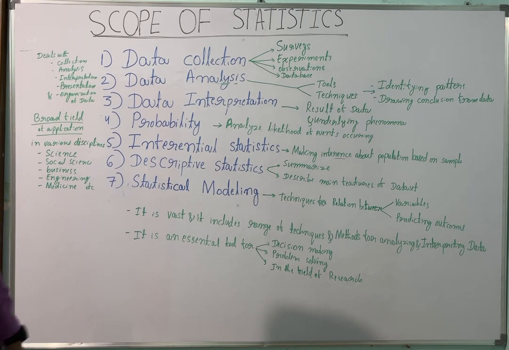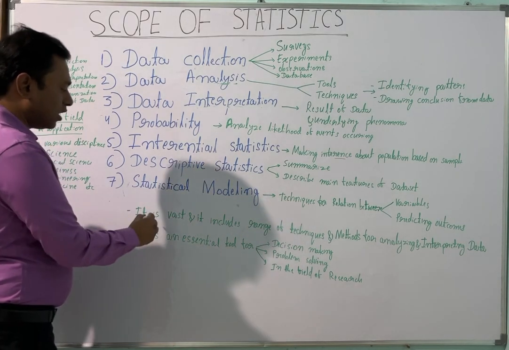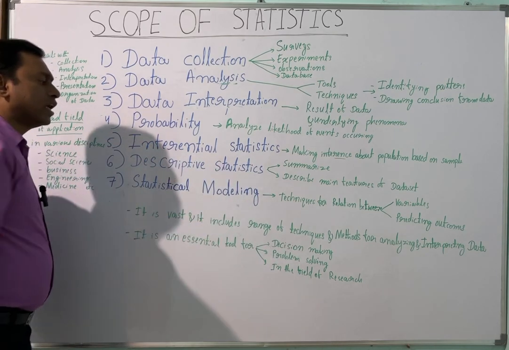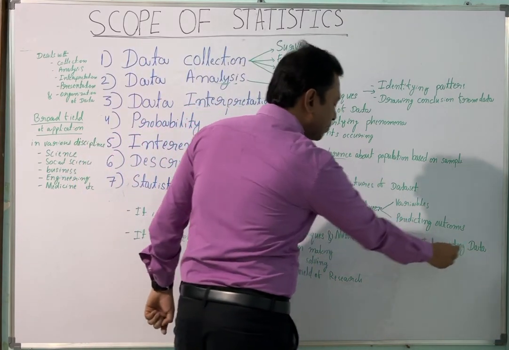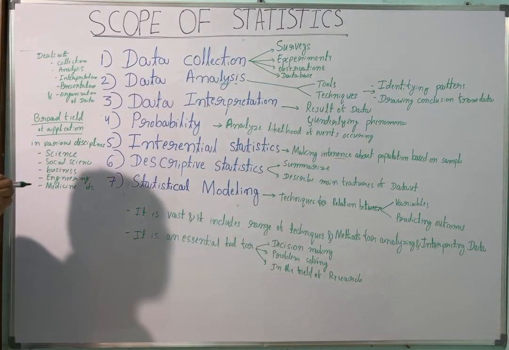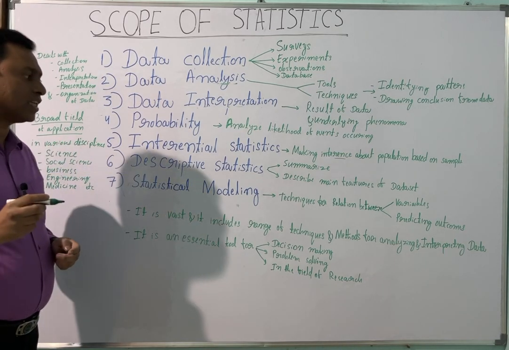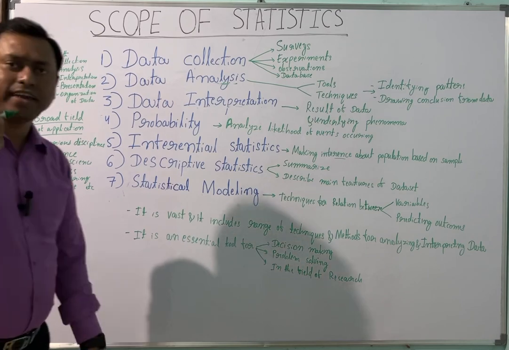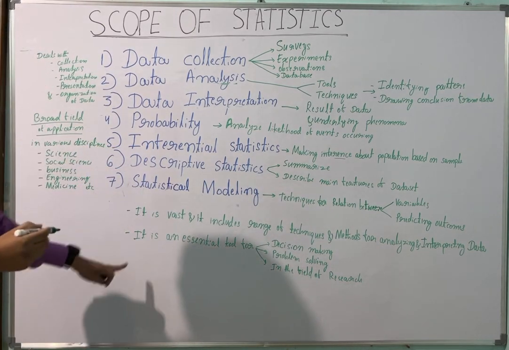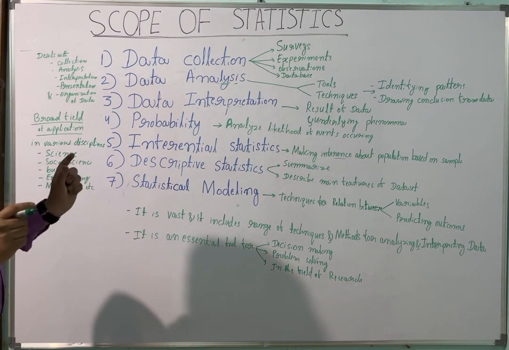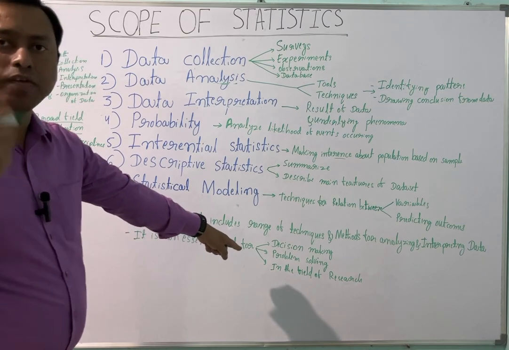Now lastly, we come to the conclusion. Statistics is vast, and it includes a range of techniques and methods for analyzing and interpreting data. It means that it is a vast science. Another thing is that it is an essential tool for decision making and solving problems.